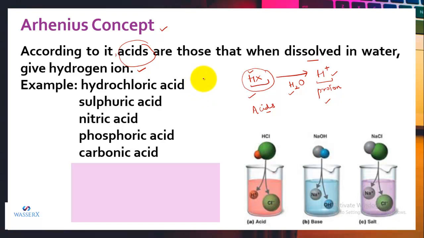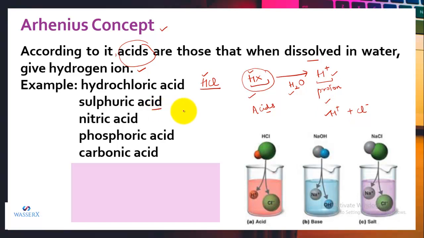Example, we have hydrochloric acid. As you can see, the formula of HCl has H. When it dissolves in water, it will produce the hydrogen ion and also the chloride ion. So according to Arrhenius, it is regarded as an acid.